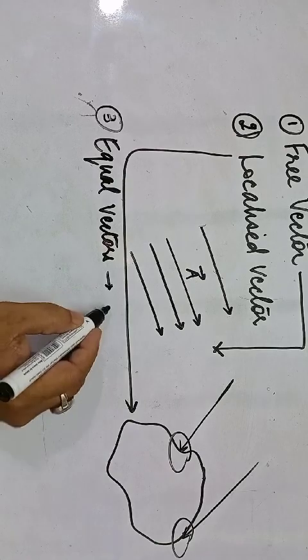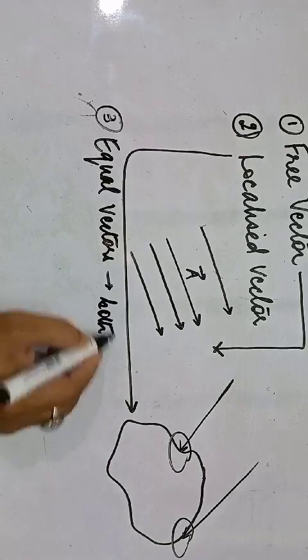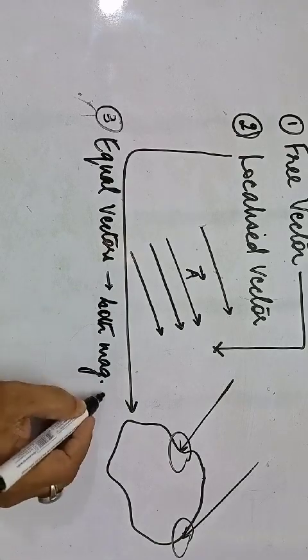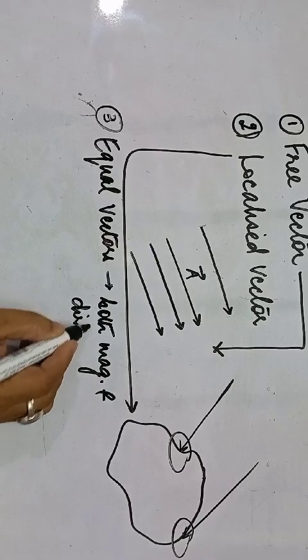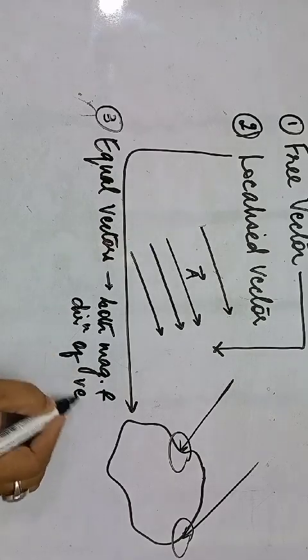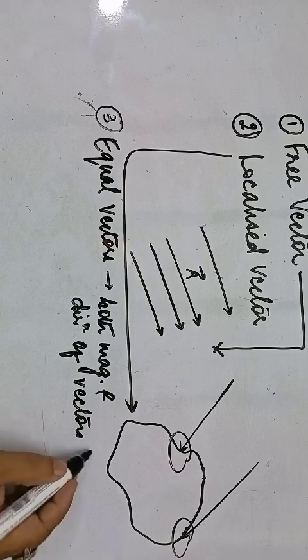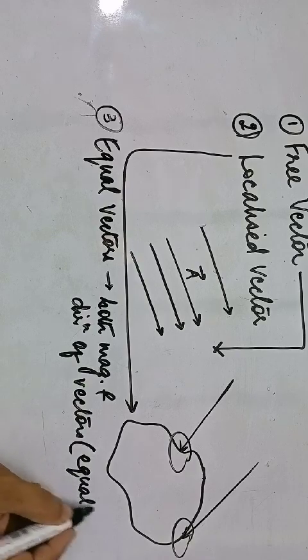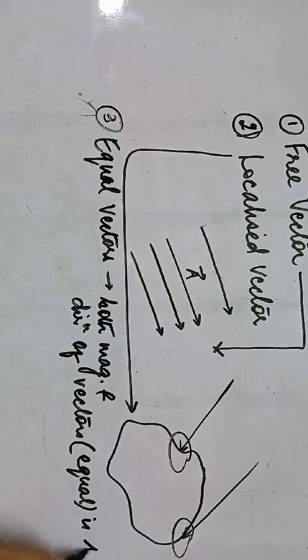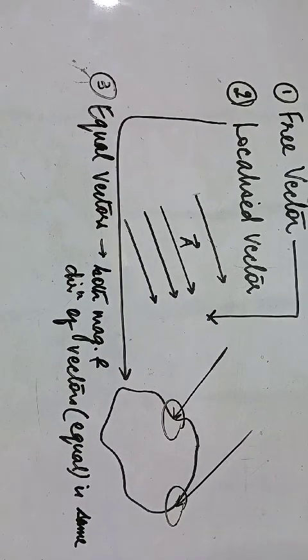So you can write it down over here: both magnitude and direction of equal vectors are the same. When we talk about equal vectors, we keep in mind that such vectors will have the same magnitude, or modulus, and the same direction.